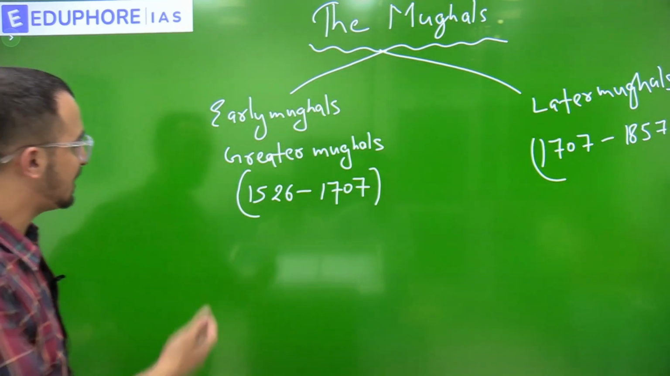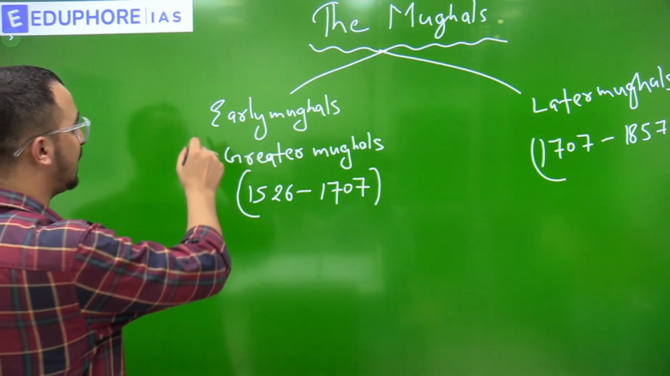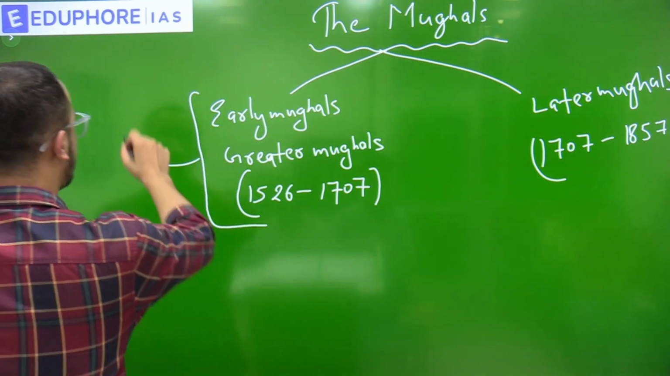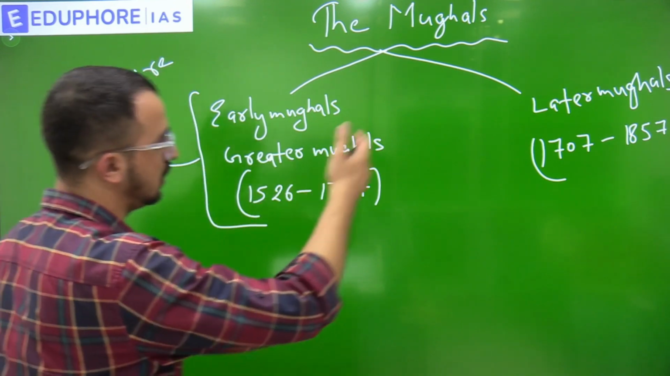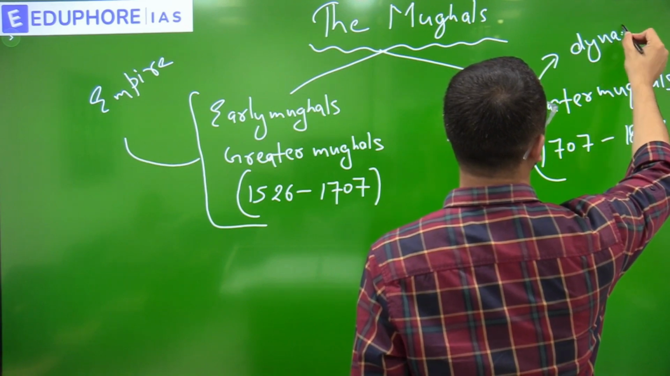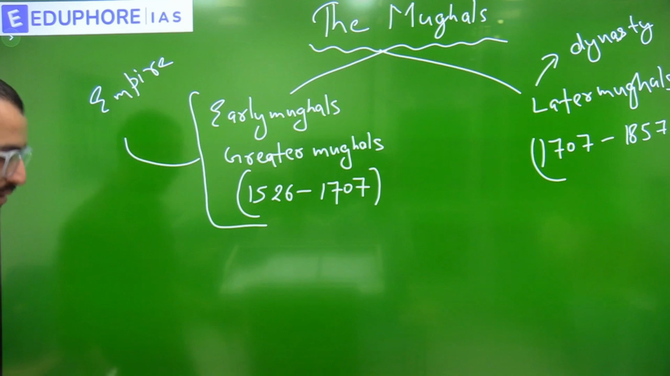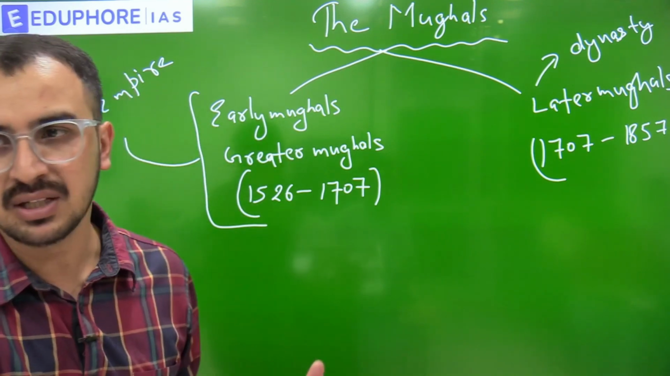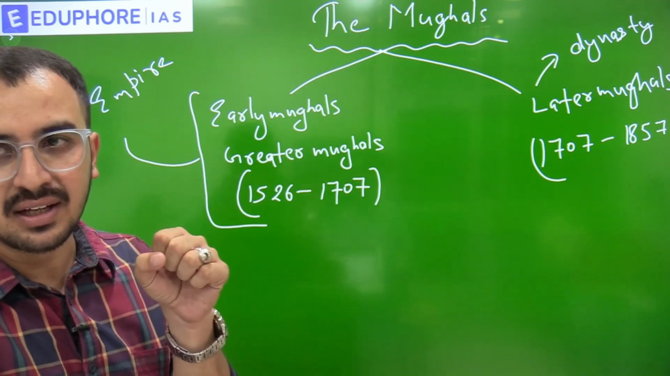So early Mughals are called Greater Mughals. During this time, it was Mughal Empire. During later time, it became a dynasty. Fine. So an empire is a big one, like a whole India was under one king. So it is an empire.